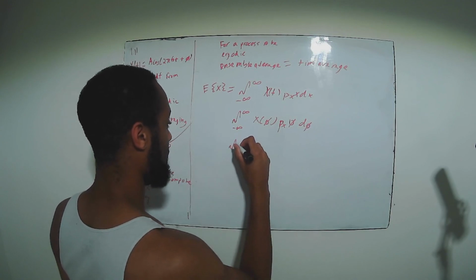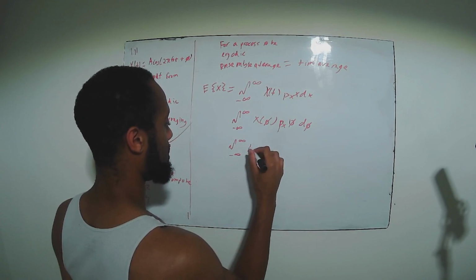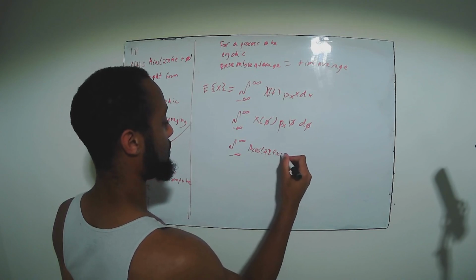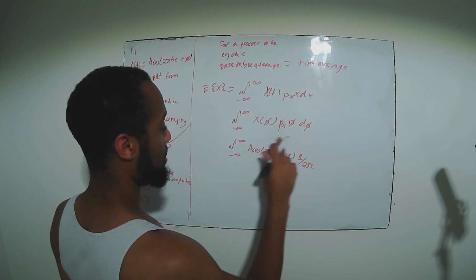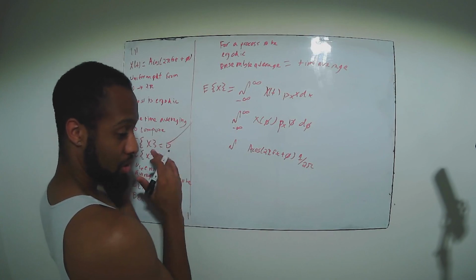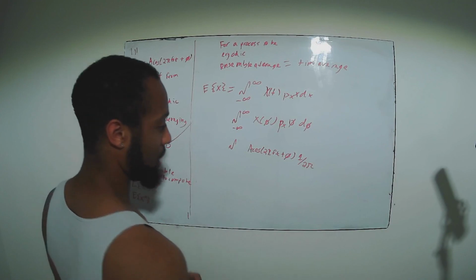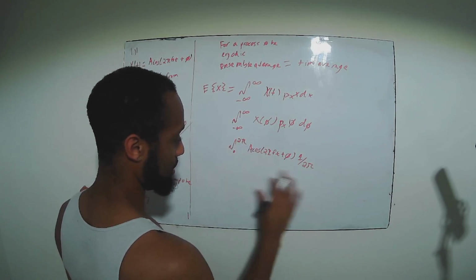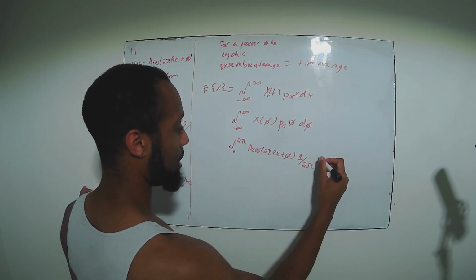Right, and so then here what we end up having is the integral from minus infinity to infinity of our function, which is a cosine of 2 pi f t plus phi, times 1 over 2 pi. And we can change these bounds as well, because we know that the probability density function is 0 from negative infinity to 0, and then 0 from 2 pi to positive infinity. And so these bounds go from 0 to 2 pi. Everywhere else the function is 0, so it's going to integrate to 0. But in between 0 and 2 pi, it's 1 over 2 pi, d phi.